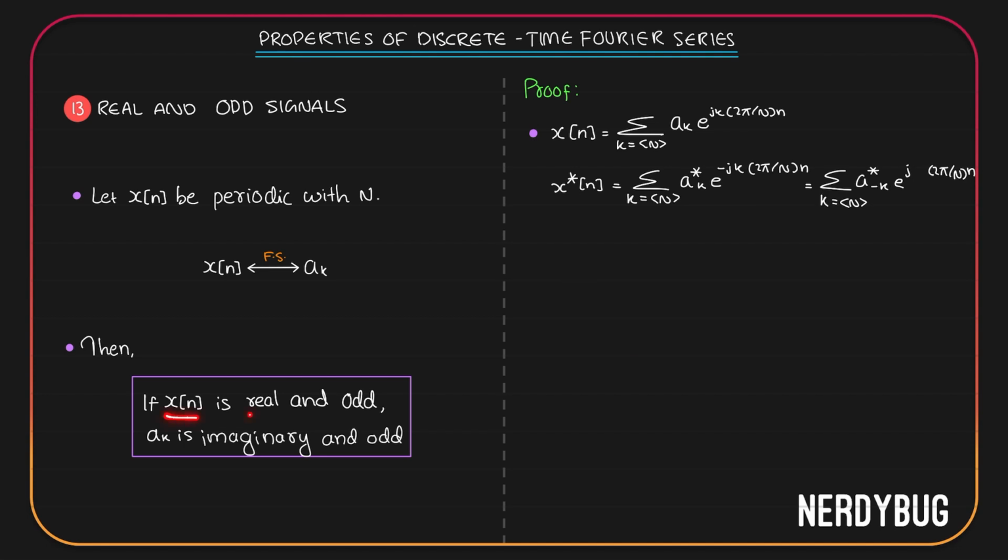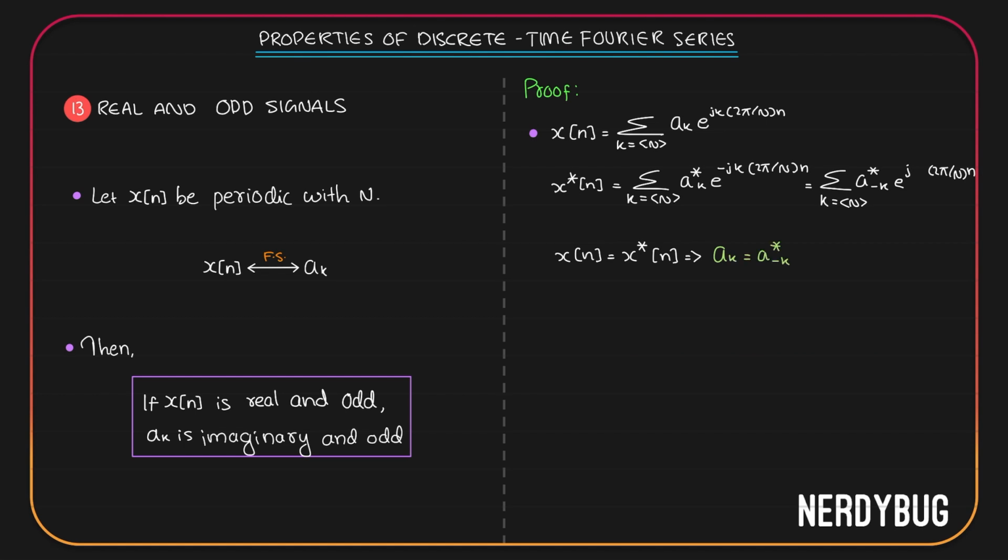Now x of n is real. So x of n should be equal to x conjugate of n. That means these two are equal. Comparing them, I can see the only difference is here I have ak, here I have a conjugate of minus k. So I get ak should be equal to a conjugate of minus k.